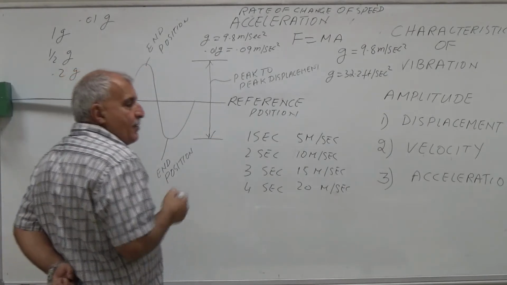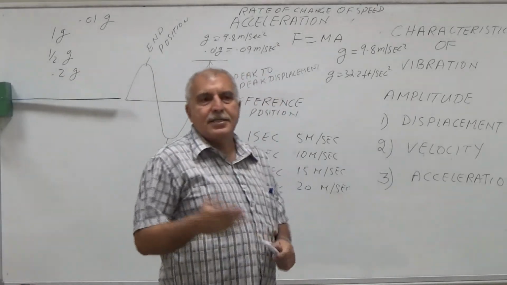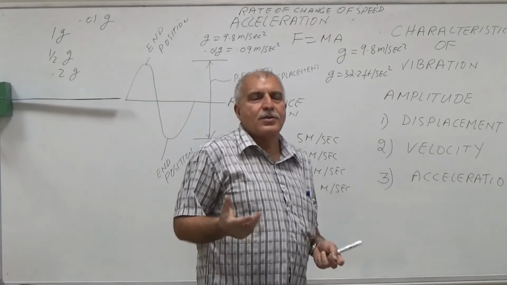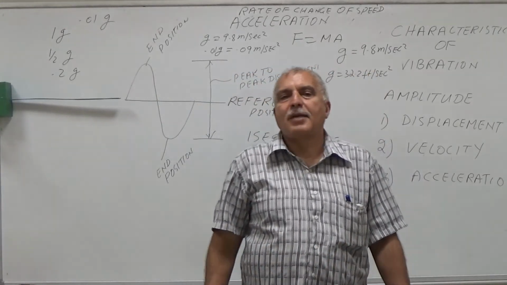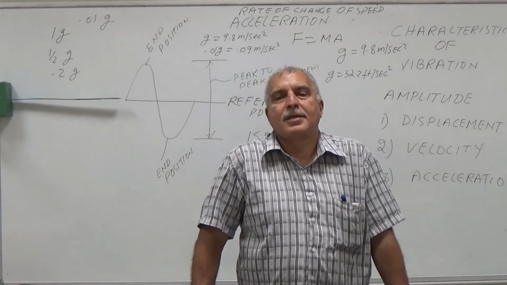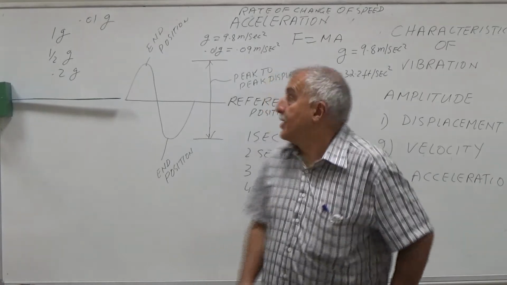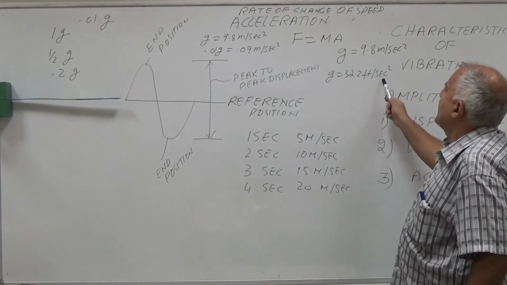So in this way we measure the g, and g, as you know, has 2 units: 9.8 meter per second square in the metric system and 32.2 feet per second square in the English system.